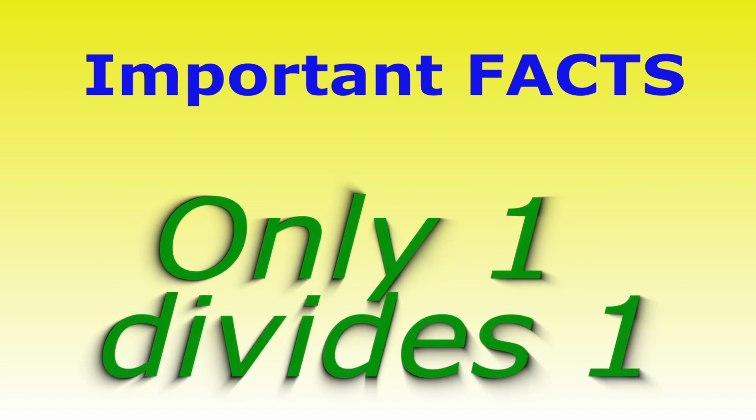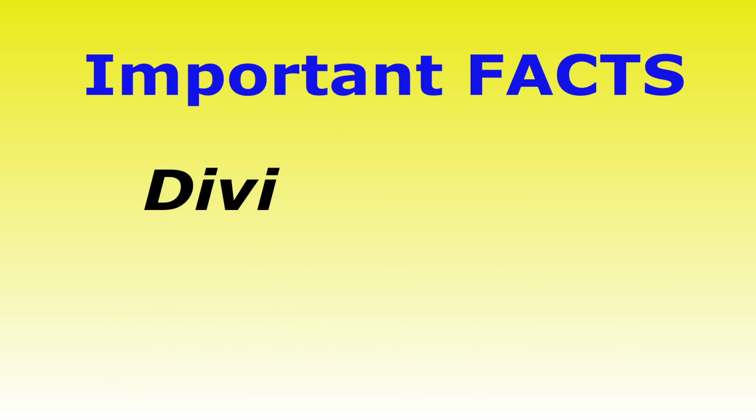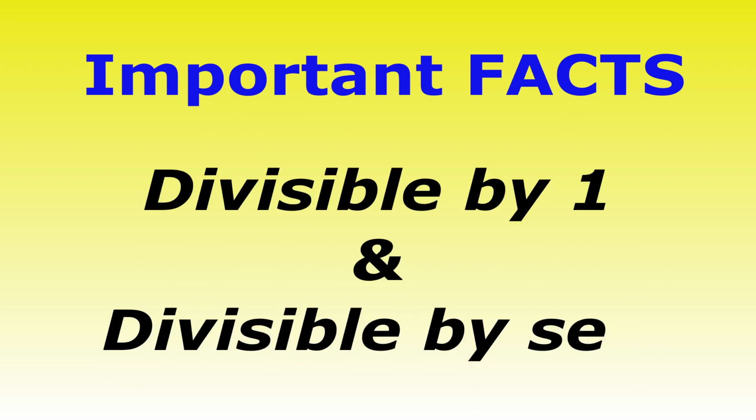All of the other numbers are divisible by at least 2 numbers. They are divisible by the number 1 and they are divisible by themselves. All of the natural numbers absolutely must obey this rule. The majority are divisible by more than 2 numbers, but none of them can be divisible by less than 2 numbers. The bare minimum is that they are divisible by themselves and divisible by the number 1.